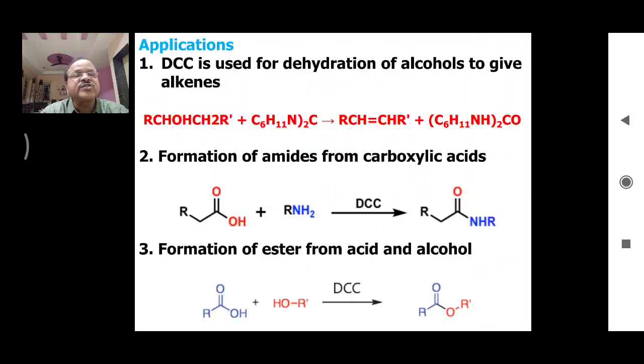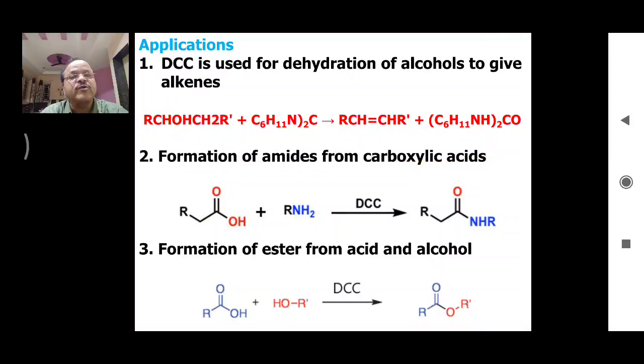Now, the applications of DCC involve a number of chemical reactions. DCC is used for dehydration of alcohols to give alkenes. So, this is alcohol. When treated with DCC, it forms alkene. The second, formation of amides from carboxylic acid.